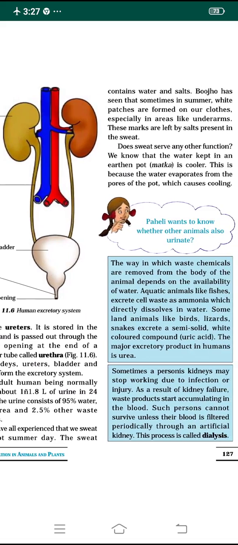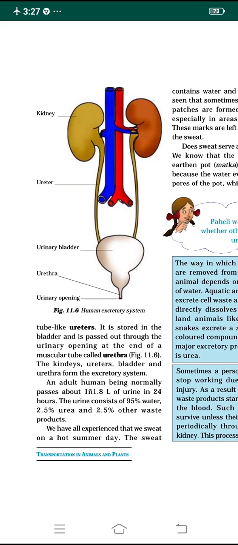The remaining concept we will understand in the next class. Dear students, just draw this diagram, it is very, very important, and label the parts and try to understand the concept of the excretory system.